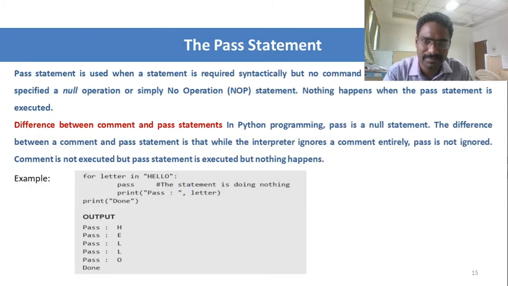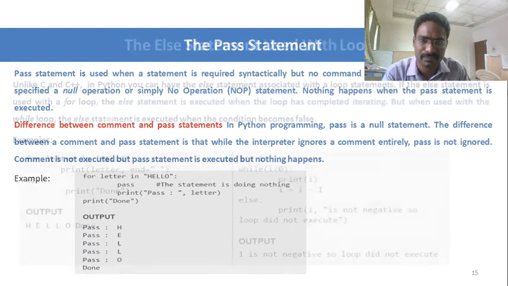The pass statement means a null operation, that is, no operation will be done here. So here, when I give a for loop, for letter in hello, we are just giving pass, which means that nothing will be done with the corresponding statement. So print pass and then we are printing that letter. So it will be iterating over the loop to print all the letters.